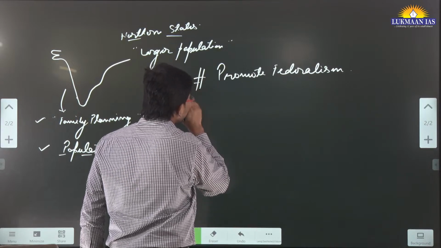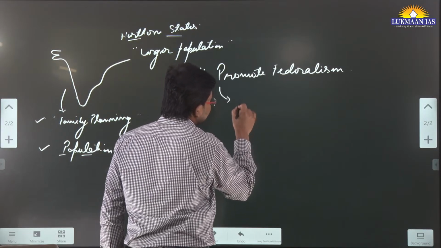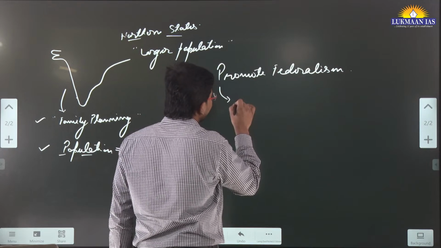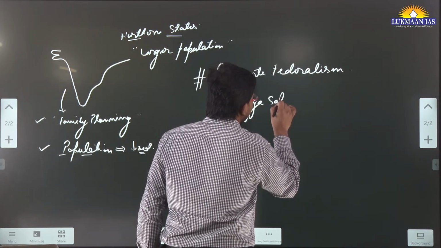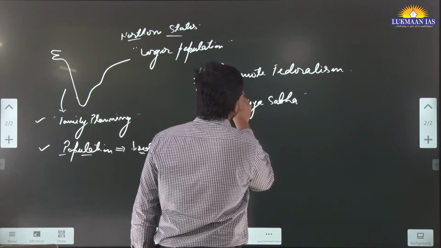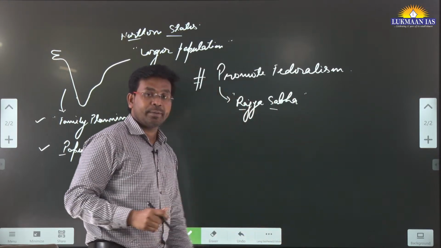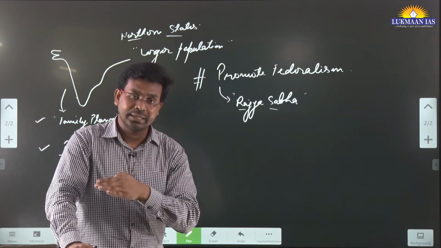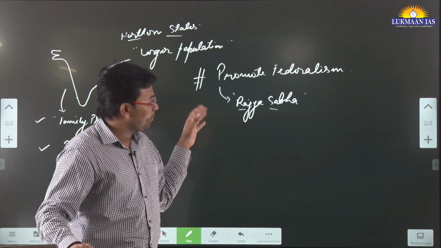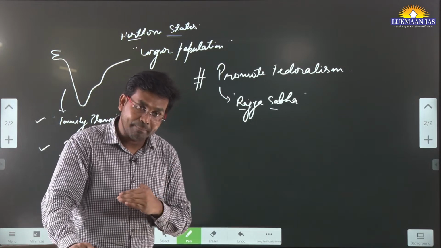The author says that to promote federalism, first of all there can be some reforms in the Rajya Sabha. What kind of reforms can be adopted? Presently the members of parliament in the Rajya Sabha are sent by the states.